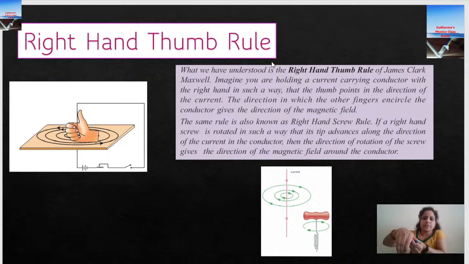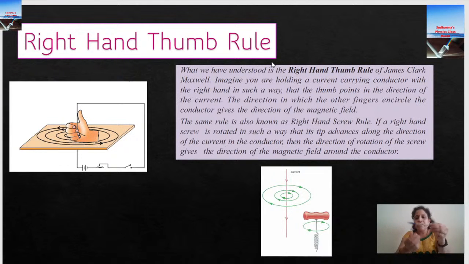So what is happening now? My fingers are trying to go down, right? If you are keeping this conductor on a sheet of paper, I'm just trying to explain to you the concept of a plane. So this conductor is on the plane of this notebook sheet, right? So when I do this, my fingers are trying to go into the notebook, or into the page, or we can say into the plane. So if you are getting your fingers moving like this, then it is into the plane.